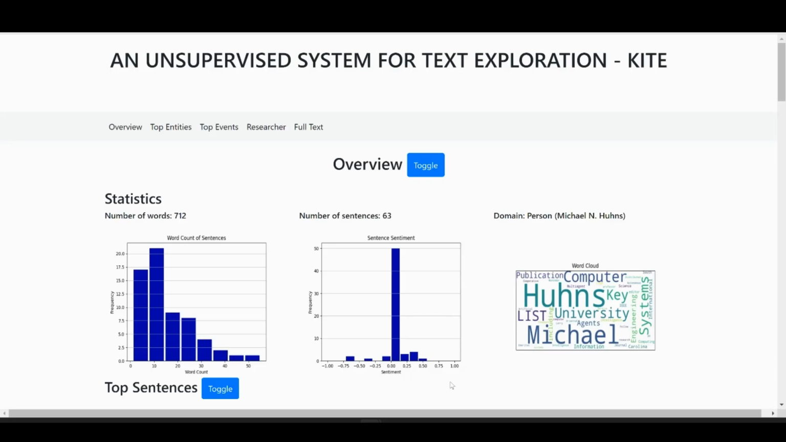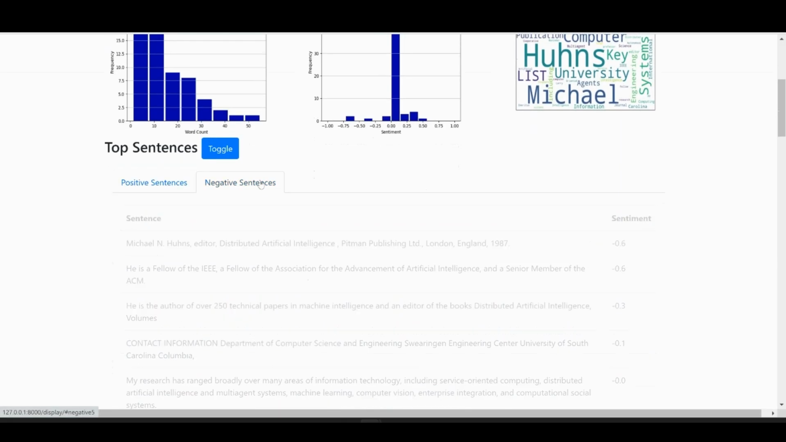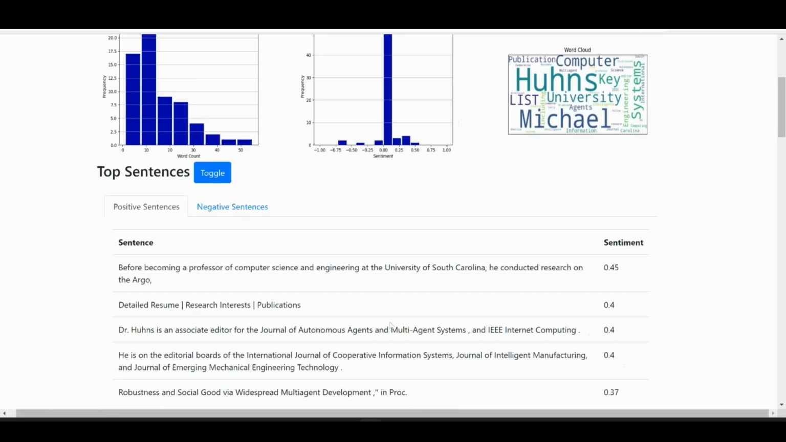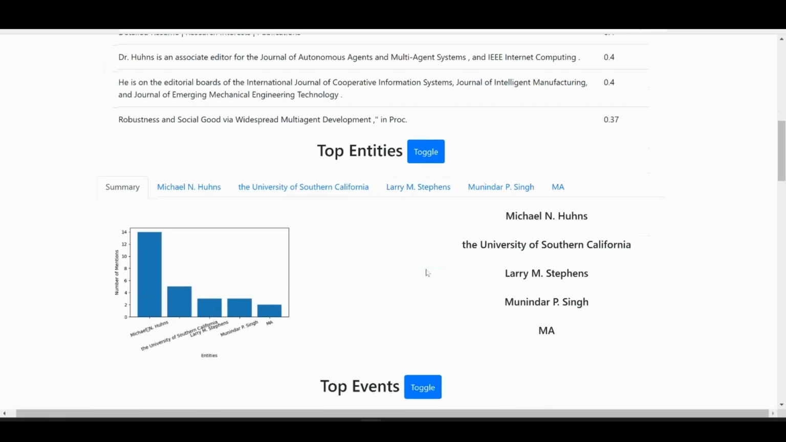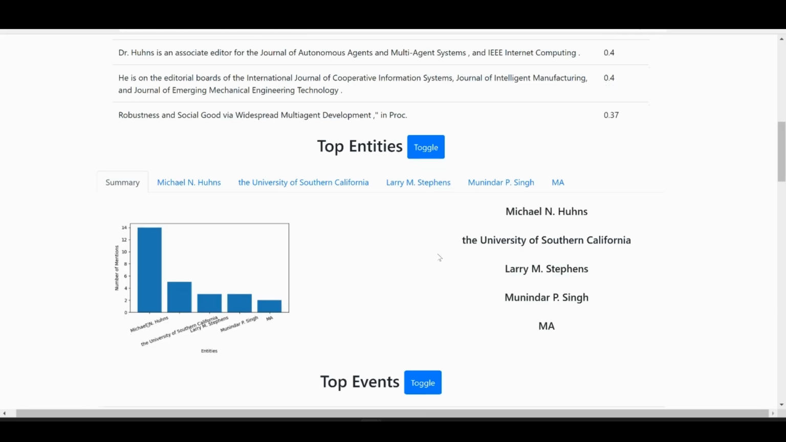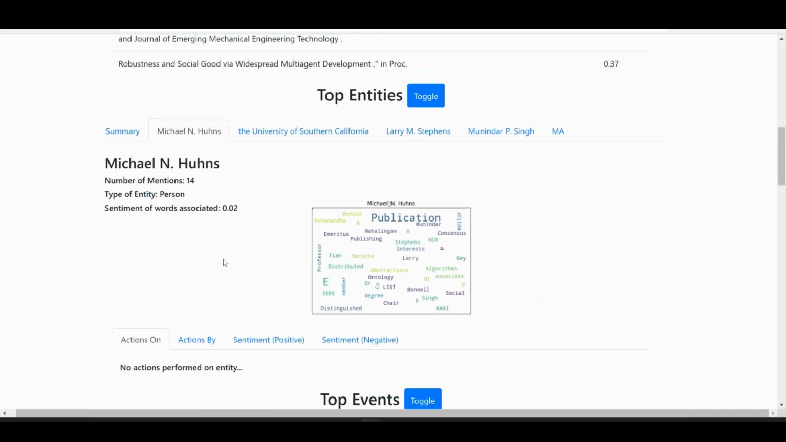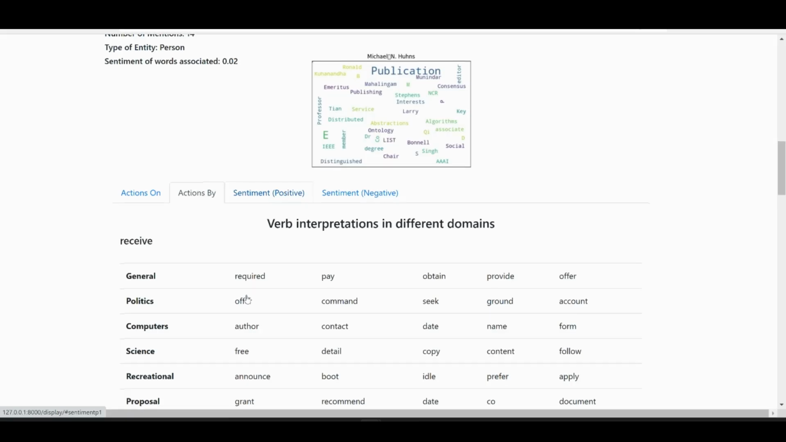Next, we have the Top Sentences feature, which identifies the top 5 most positive and negative sentiment sentences from the text. We then move on to Top Entities. This feature presents the top 5 entities extracted from the text, which could be persons, locations, geopolitical entities, etc. For each entity, we show the number of mentions, type of entity, and a word cloud of most frequently occurring words with this entity in the text. We also provide actions performed on and by the entity, if any.